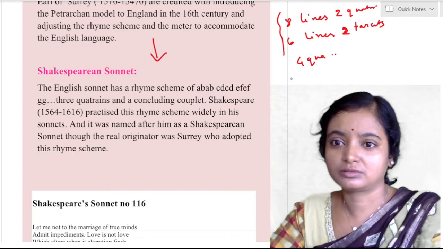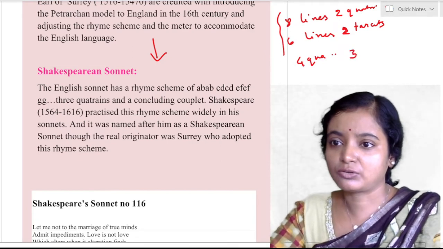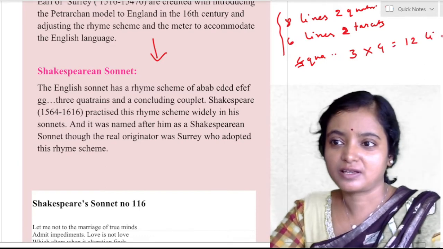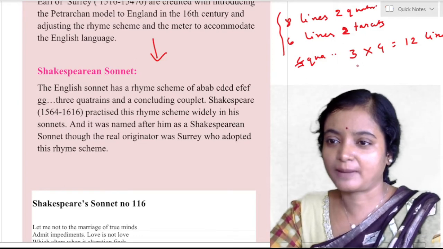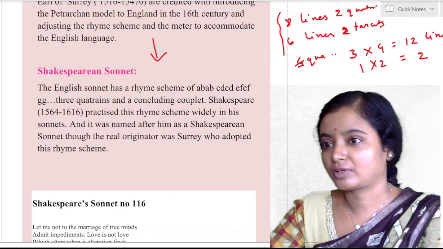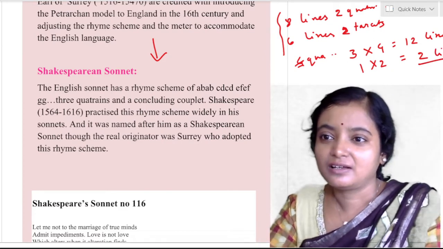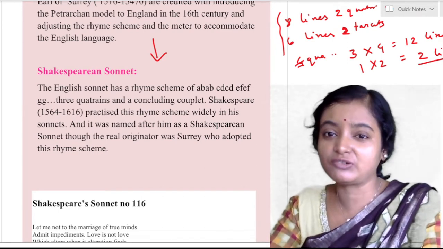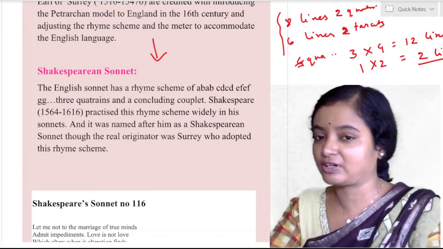No, not 4 quatrains. It will be 3 quatrains. So 3 into 4 is equal to 12 lines. And we have already completed 12 lines. So next, 1 couplet. 1 couplet means 1 into 2 is equal to 2 lines. Total, you can find a total of 14 lines. So that is the distinguishing structural feature in those 2 types of sonnet, that is, the Italian sonnet and the Shakespearean or English sonnet.